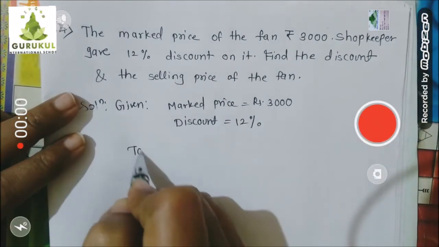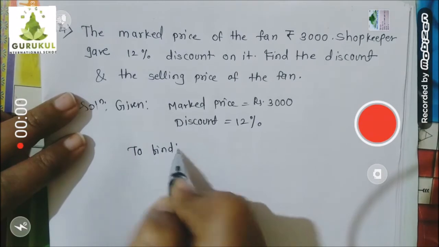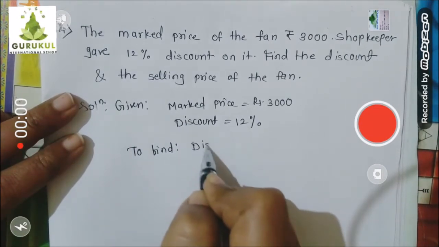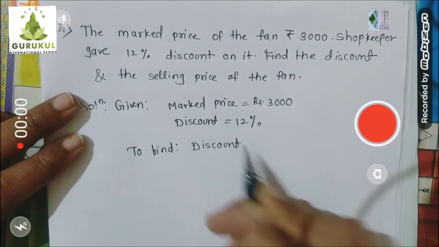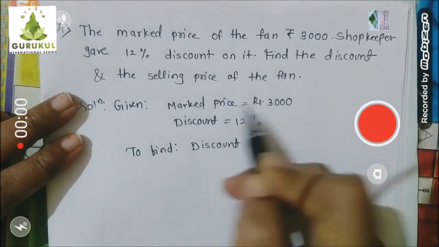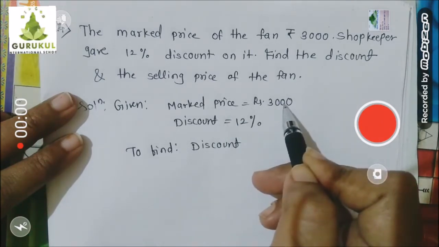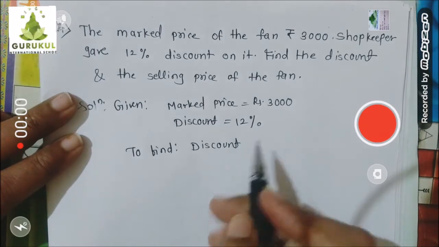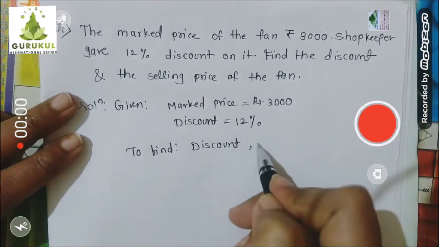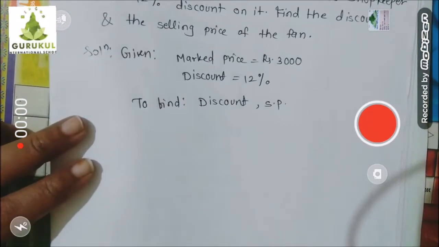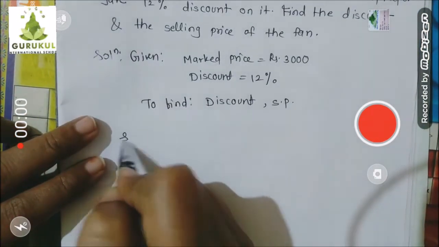Means what is to find? To find selling price, to find discount in rupees on 3000 mark price. When mark price of that product is 3000, how much discount is given in rupees form, that is asked to you. And second, what they ask you? Selling price. Understood? Now this is very easy example, children.